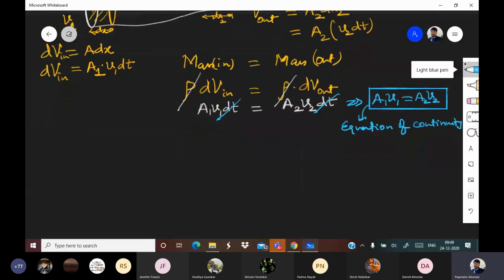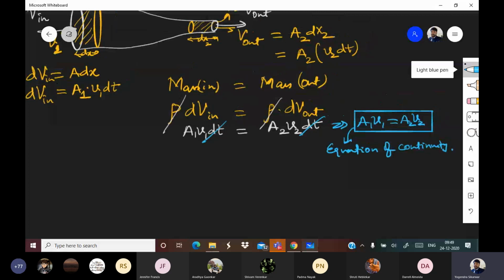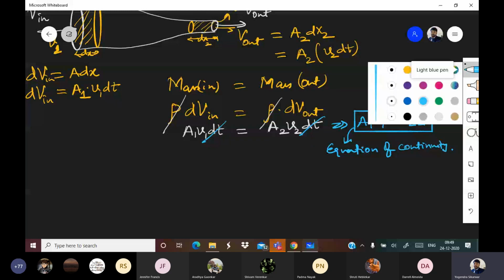Good question. So basically, what is A1 here? A1 is the area at one point, V1 is the velocity at that point, is equal to A2, the area at another point, and V2, the velocity at another point.